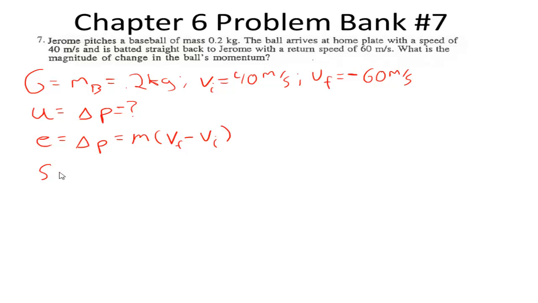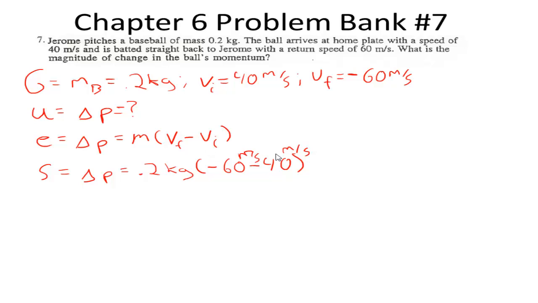As we substitute in our knowns, we see that delta P is going to equal 0.2 kilograms times the quantity of negative 60 minus 40. And these are meters per second.